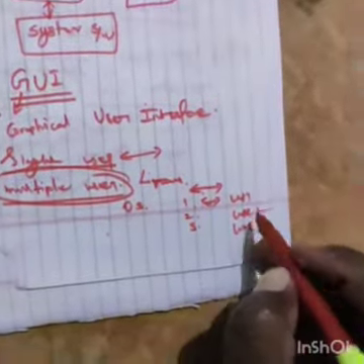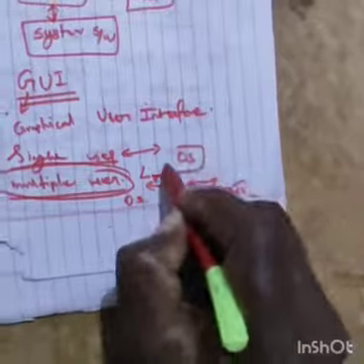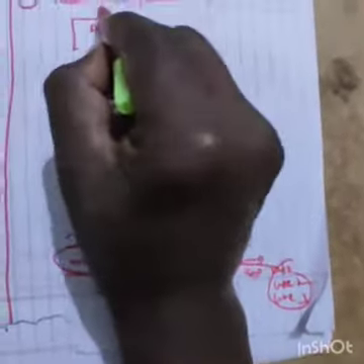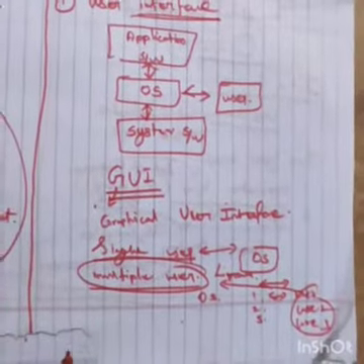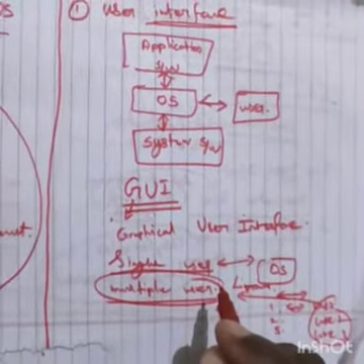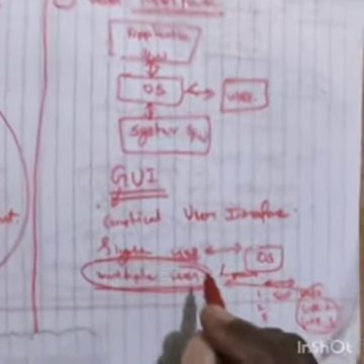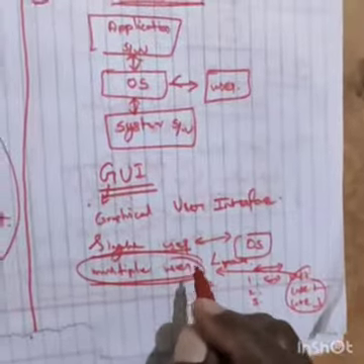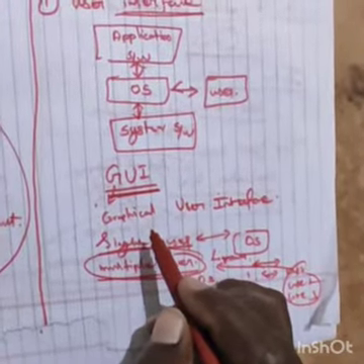So many users can interact with the OS. That is called the OS user interface. I will give 5 examples of the user interface concept used for OS.